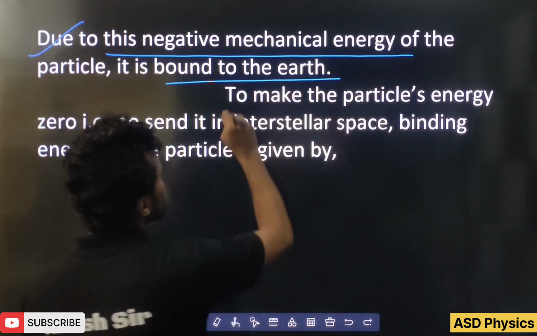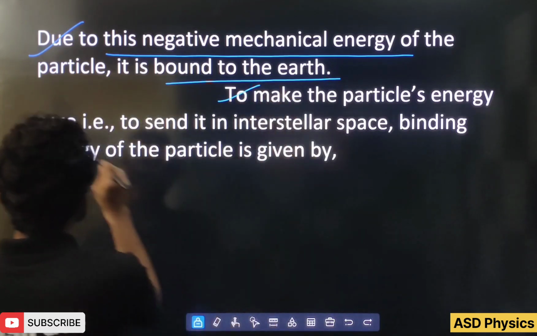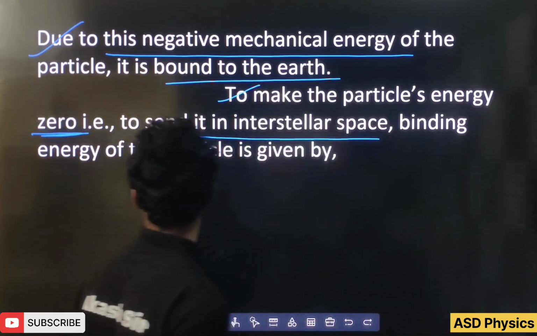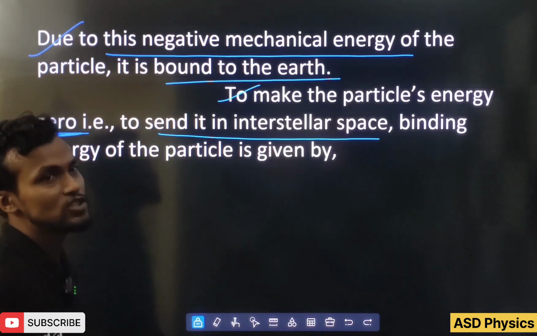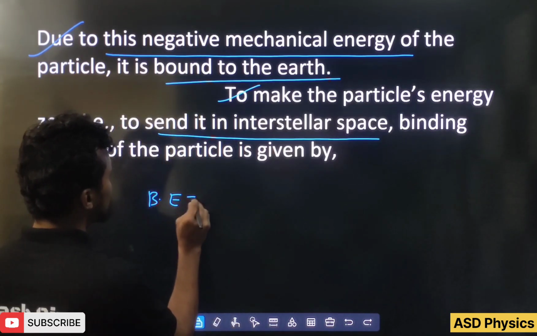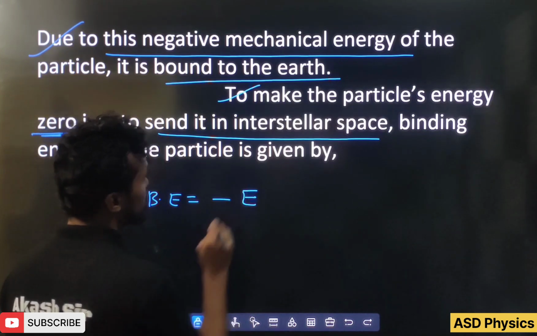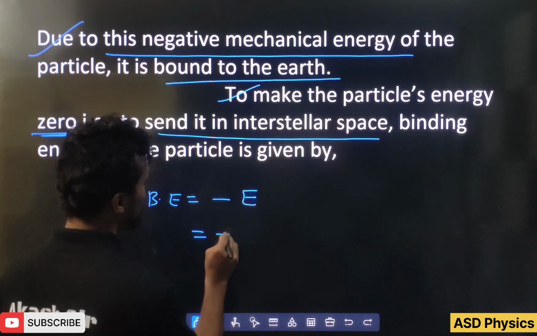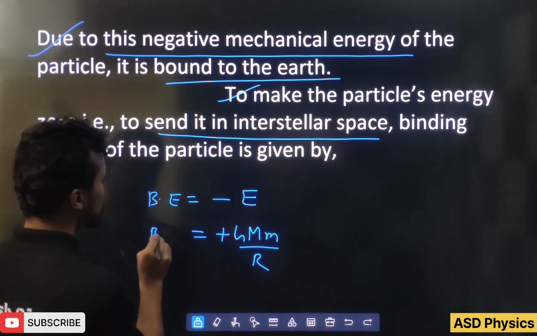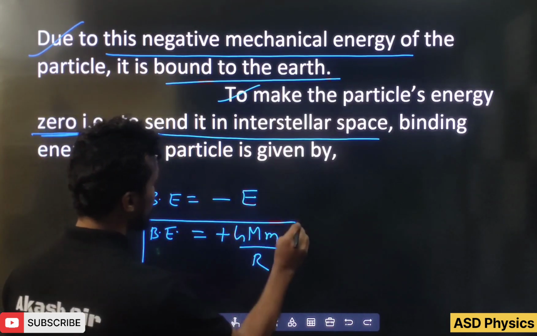Now, to make the particle's energy 0, that is to send the particle into interstellar space, binding energy of the particle how much? As I told you, students, this binding energy will be what? The negative of the mechanical energy, and this will come how much? Plus GMm by R. What is this? This is the binding energy.